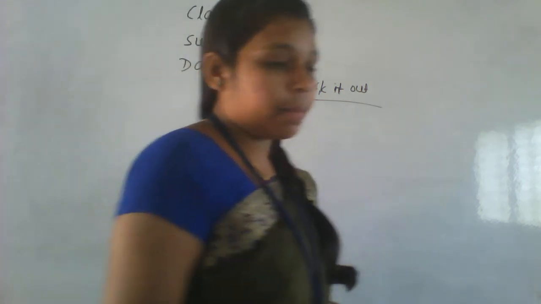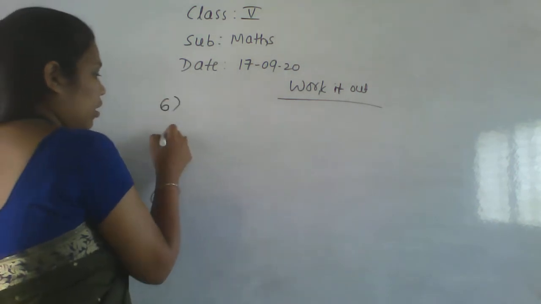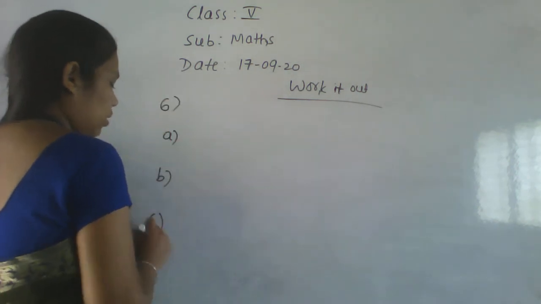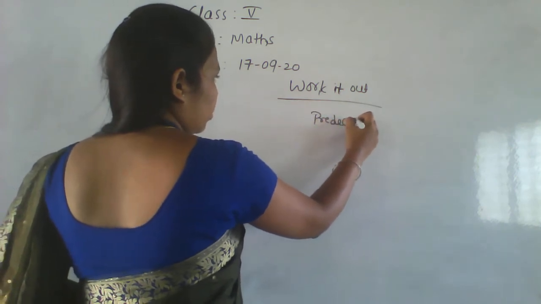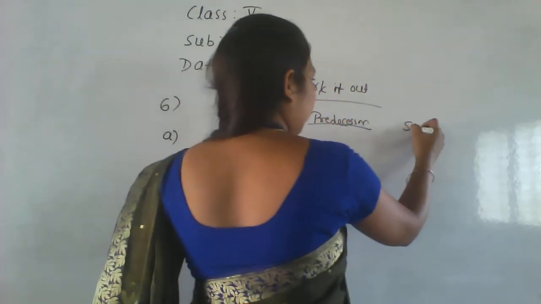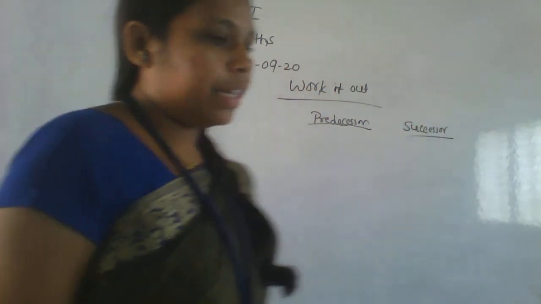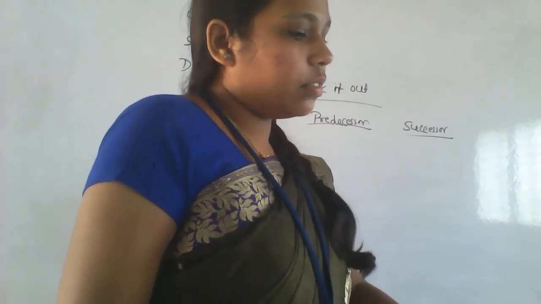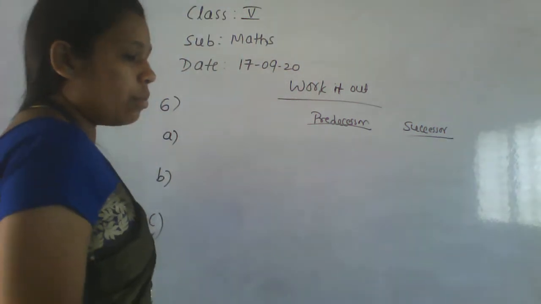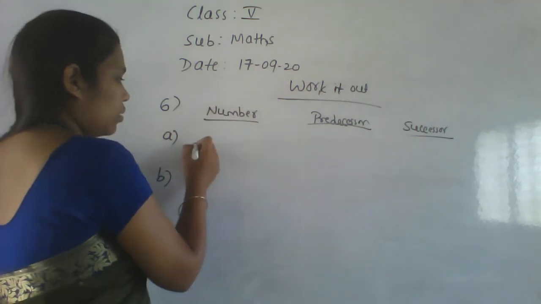Okay, next. So in the sixth main, here will be the questions, and here the predecessor and here the successor. What are the numbers given?